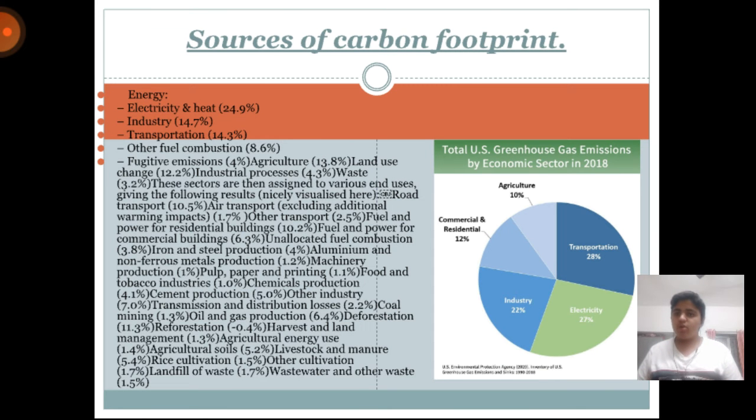Now, what are the sources of carbon footprinting? So the given pie chart is the total US greenhouse emissions by economic sector in 2018. In this, electricity generation and transformation related activities lead to an increase in CO2 levels. This is the main source of increase in carbon footprint.